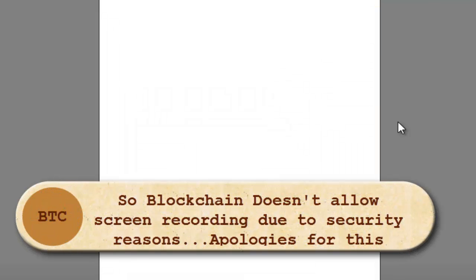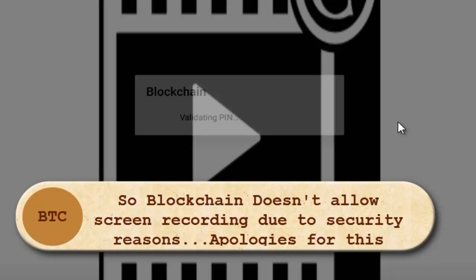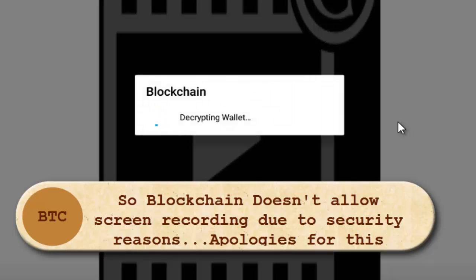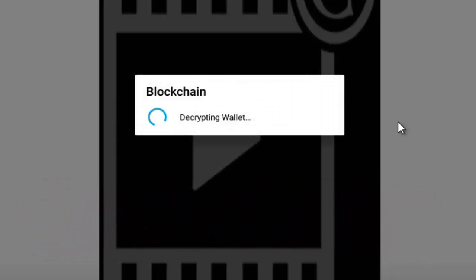So basically I'm just going to show you the transaction that I made. Let me quickly log in right here. You just copy the link, and then you bring it to this.